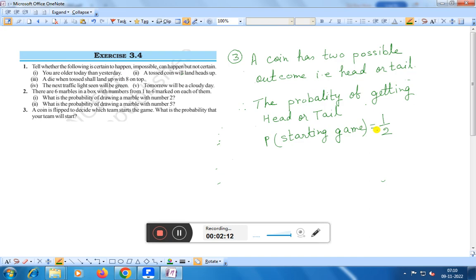right? Why? You see here that the probability of getting head or tail is equal to 1 by 2. Why? Because a coin has two possible outcomes, either head or tail, right? And the total is head plus tail, that is 2, right? And the possible outcome may be head or tail, that is 1, right? And the total is head plus tail, that is 2. Therefore, the probability of starting the game is 1 by 2.